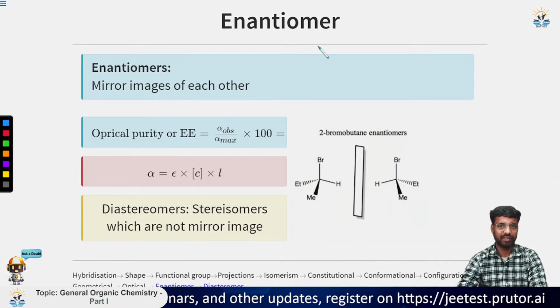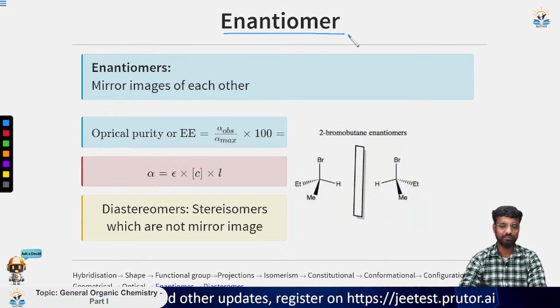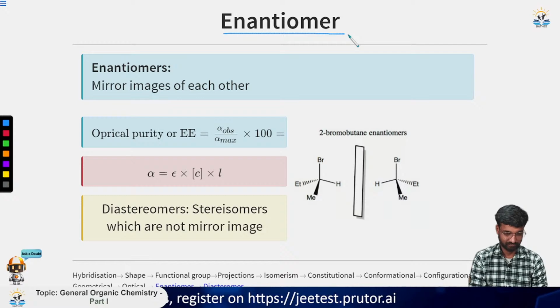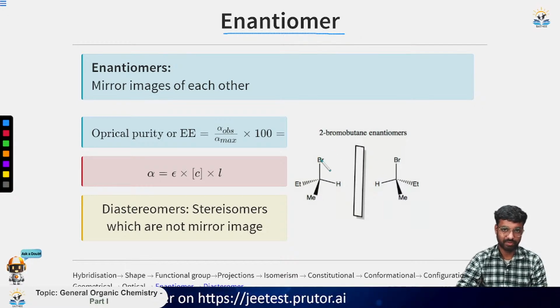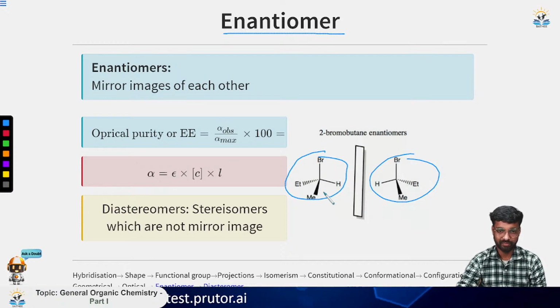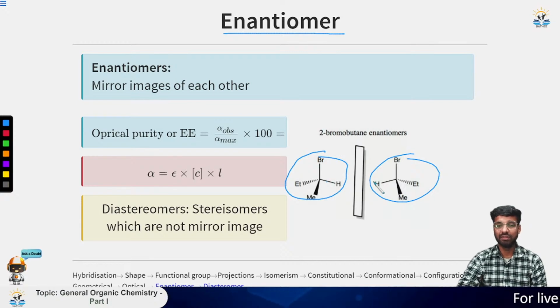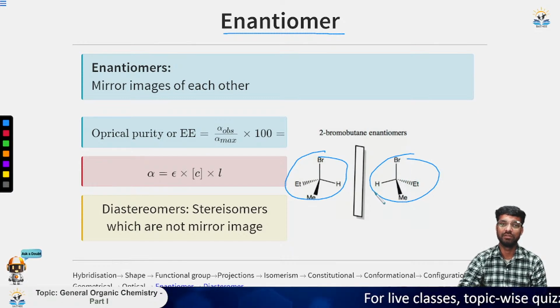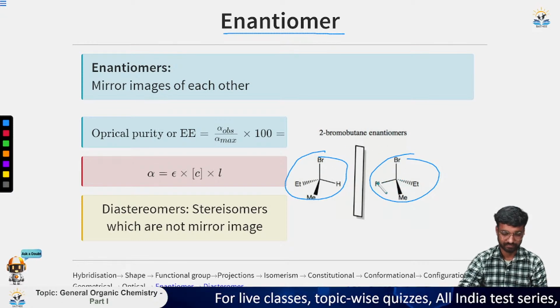Now, the next thing we have is the enantiomer. So we will see what an enantiomer is. Suppose these two compounds are both optically active. Why? Because they do not have a plane of symmetry and they do not have a center of symmetry. So this is very clear. Now if you put a mirror in front of it, you will get an image, and these images are not superimposable on each other. So both of these are enantiomers.